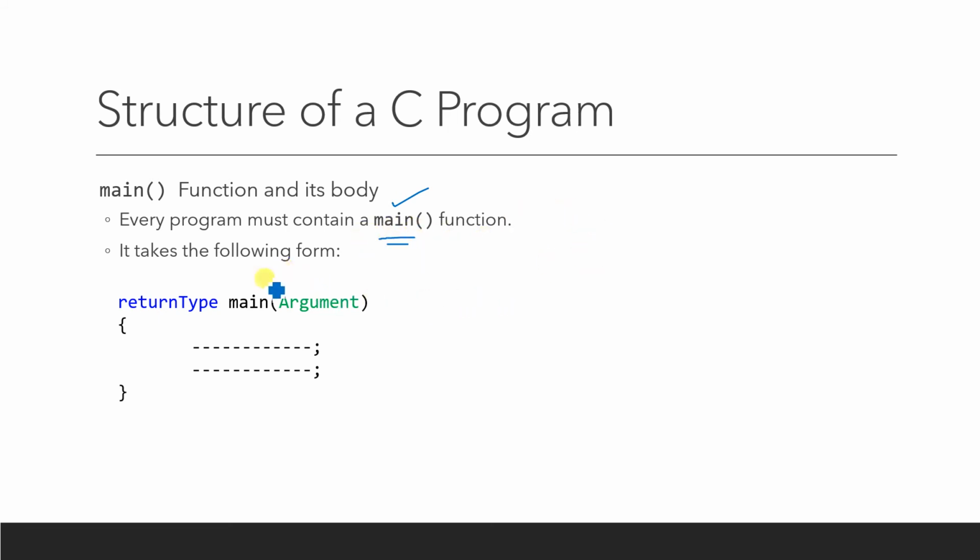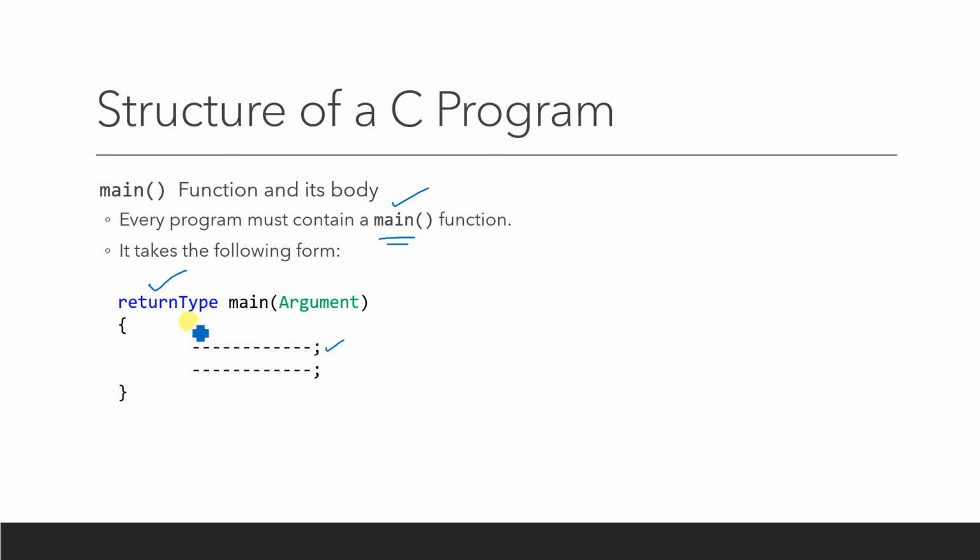Generally the main function takes this form. You first specify the return type, then main, then the arguments. Then you start the curly braces and end the curly braces, and you write all the lines inside the main function like this, and every line inside the main function ends with a semicolon.